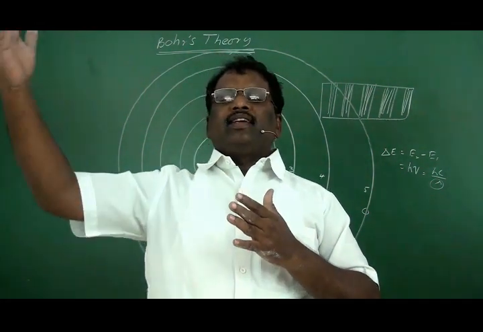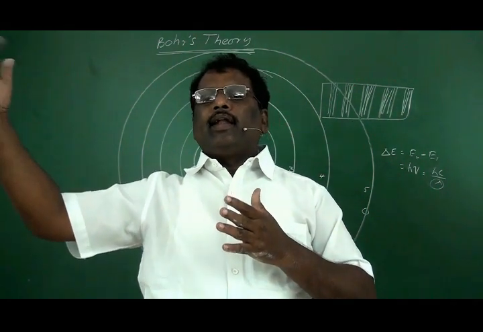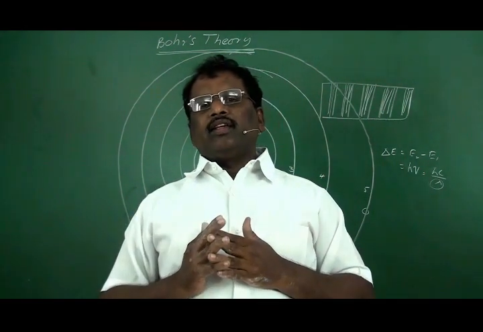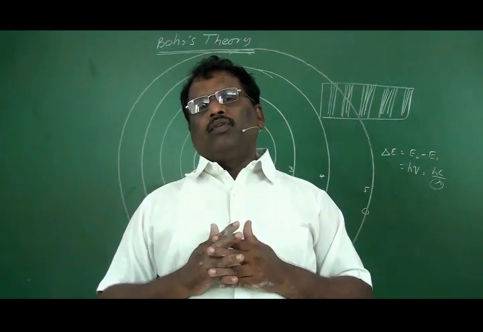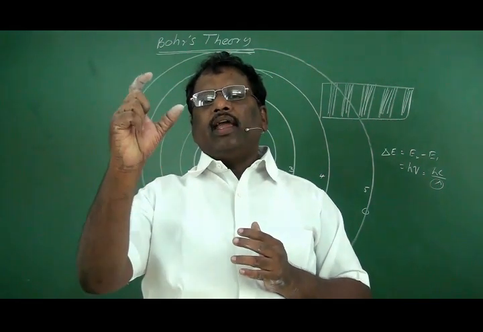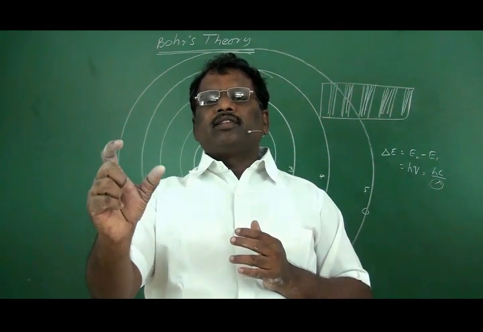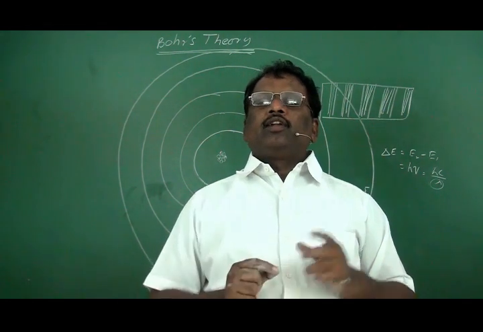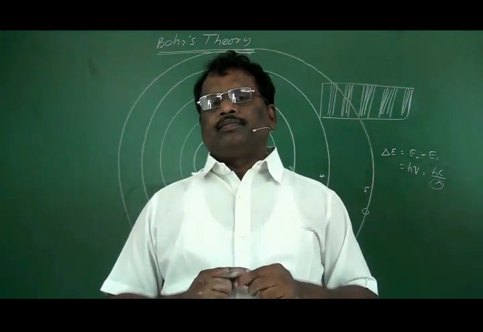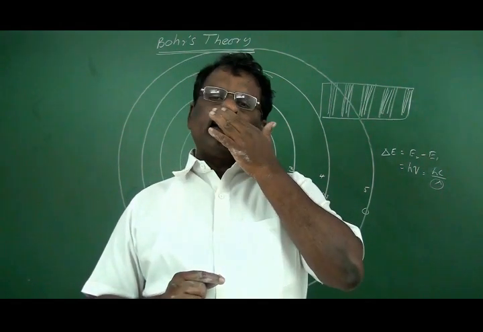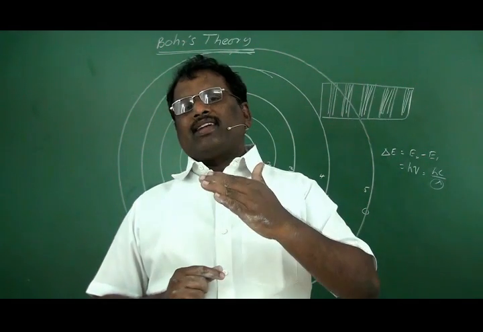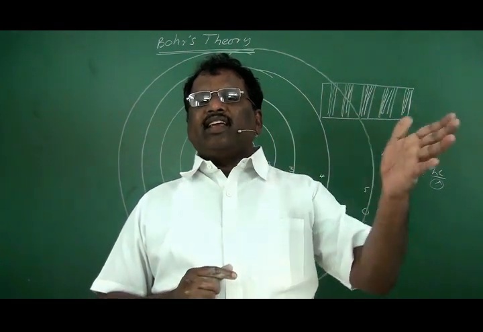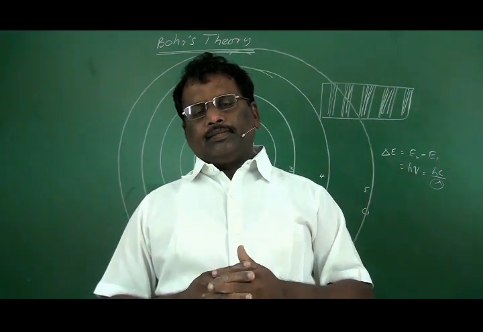And those electrons which are excited will not stay there permanently. They will get back to the original state. When they are reaching the original state, they emit energy in the form of photons equal to the difference in the energy between the two energy levels in which the electron transition takes place. Because of that, we are getting the emission spectra. So both emission and absorption spectra will give the same information, that is, what wavelength of light radiations were emitted by those electrons during the excitation and de-excitation.